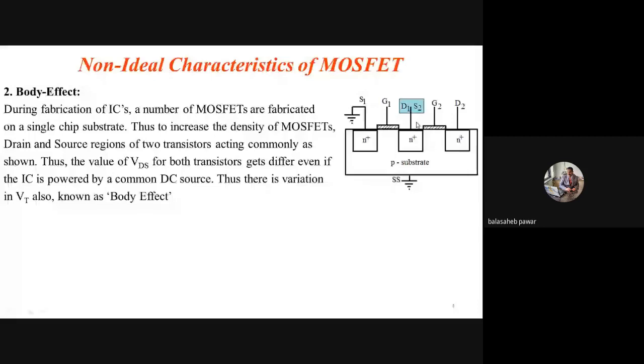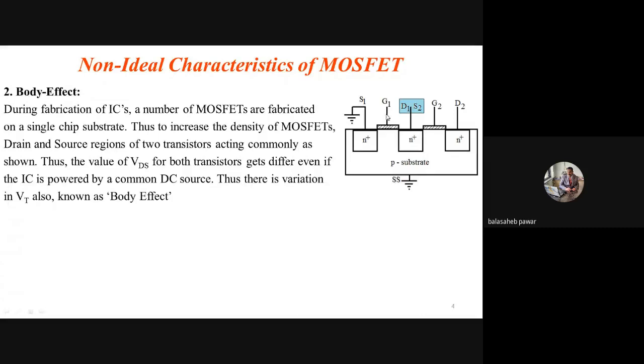Where is it? It is at the same potential as that of the drain of the first. Are you getting it? That means the potential difference between drain and source for the second transistor is different as compared to the potential difference between drain and source of the first transistor. Hence, there is a need for another threshold voltage for the second transistor. That means we can say VT2 will be required more as compared to VT1.